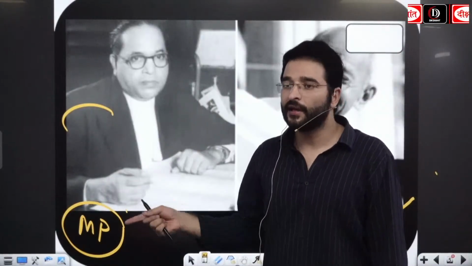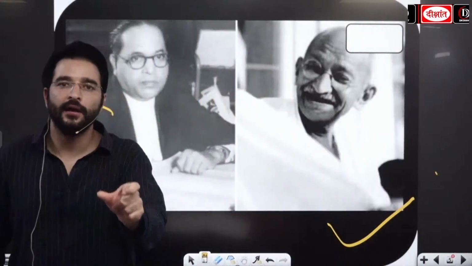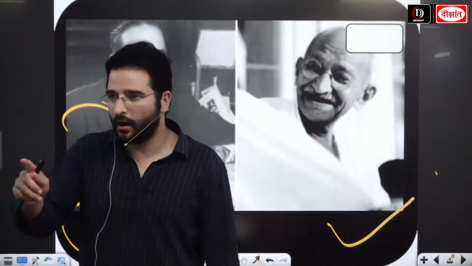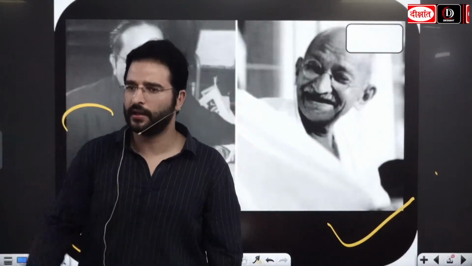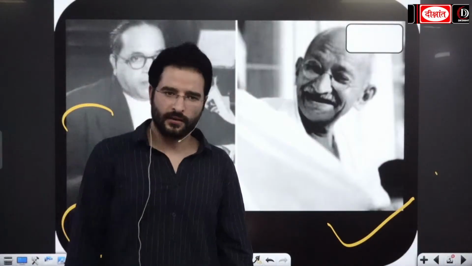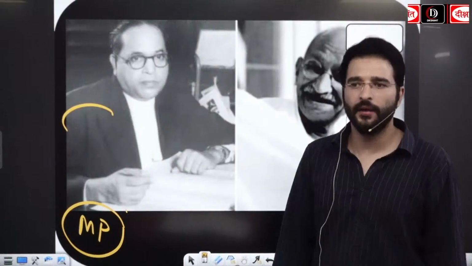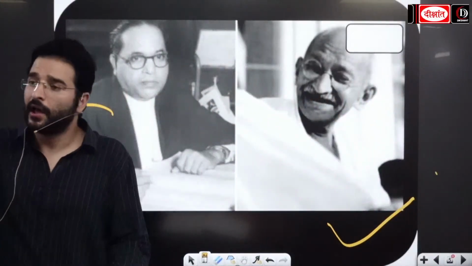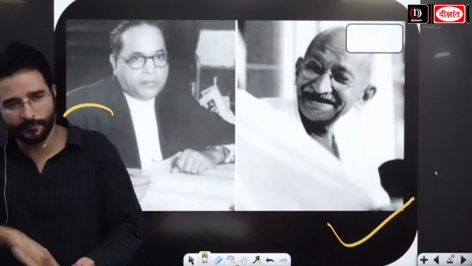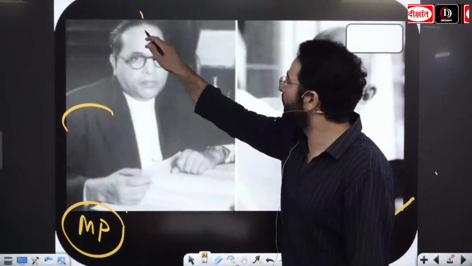And finally, when we look at the Constitution of India, he was the chief architect of our Constitution. In the Constitution there was no one like him. There was no one who could have been compared with Ambedkar Sahab. Okay, but there was one, it is being said that it was B.N. Rao ji. And guys, looking at the depressed class, looking at the oppressed class, he had played an important role.